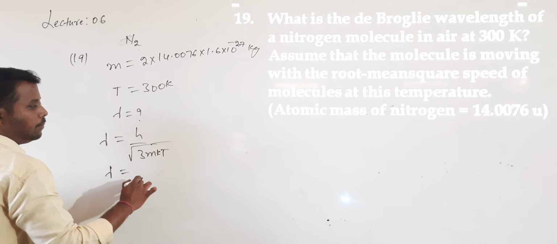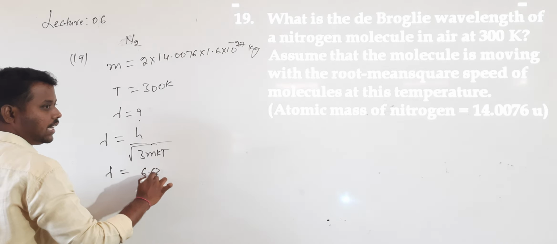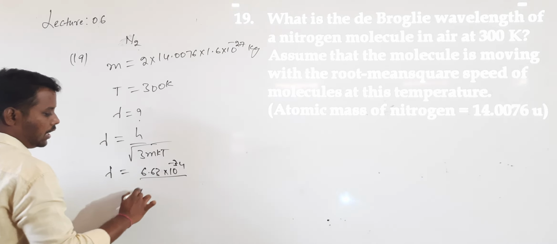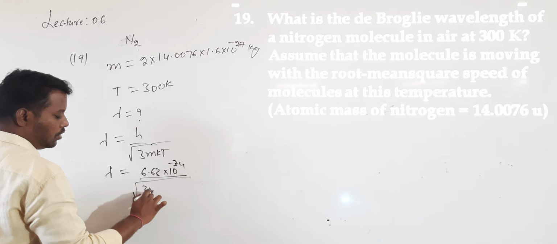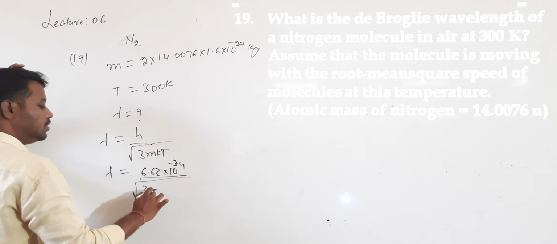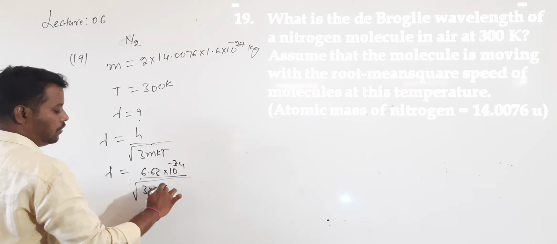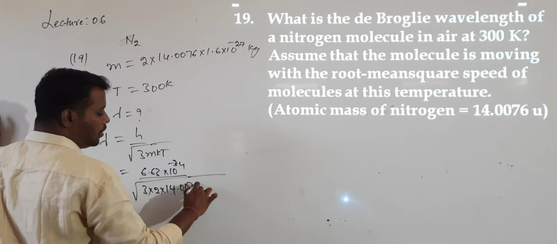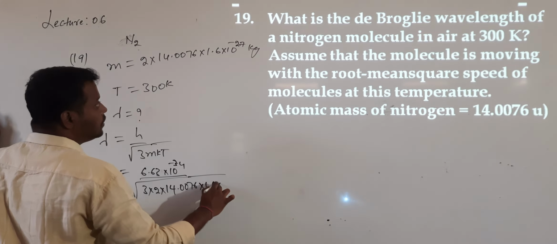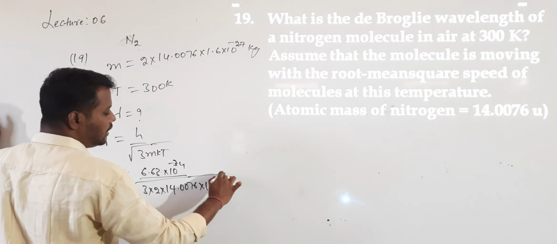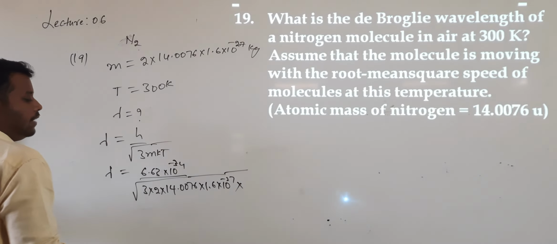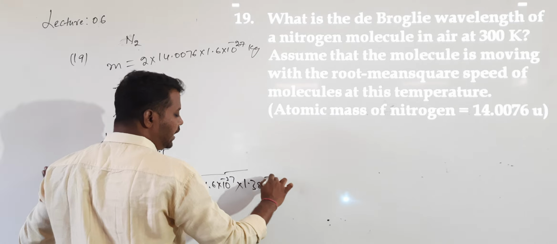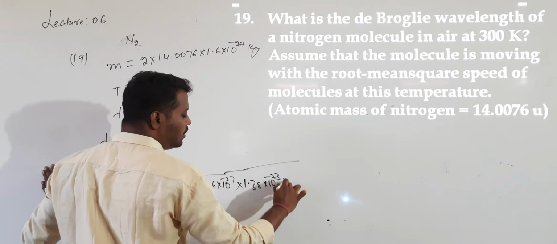Then lambda is h, 6.63 into 10 to the power of minus 34, divided by root over 3 into the mass, 2 into 14.0076 into 1.66 into 10 to the power of minus 27, into k value 1.38 into 10 to the power of minus 23, T value is 300.